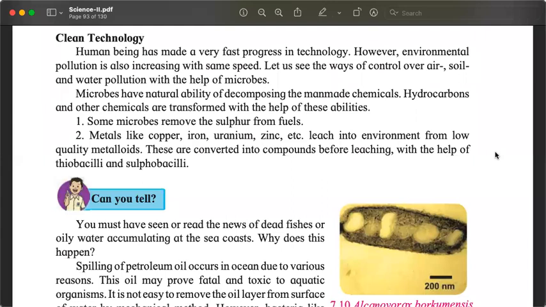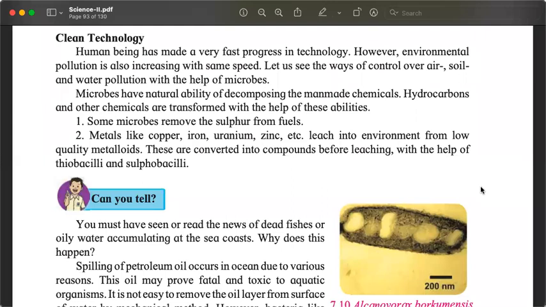That causes pollution. And not just production of energy. If we are producing clothes, textiles, leather products, even electronic equipment, there is a lot of waste that we produce which is harmful for the environment. So we also use microorganisms to control the pollution of air, soil, water that happens because of the way we use technology.